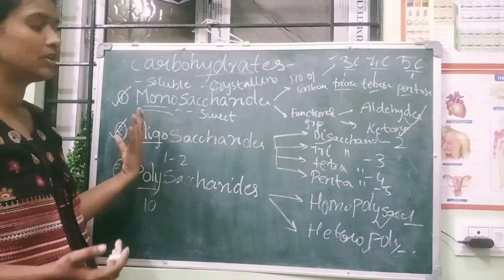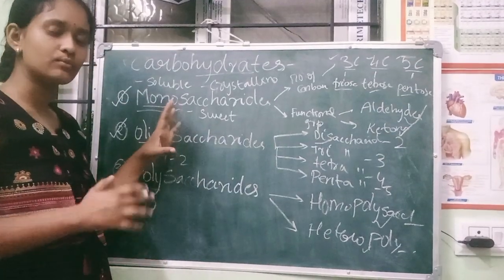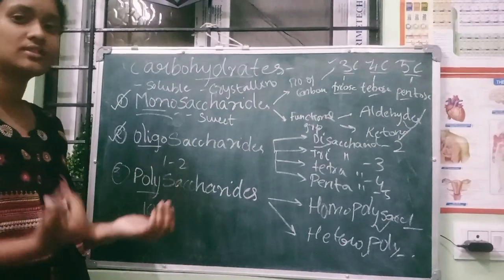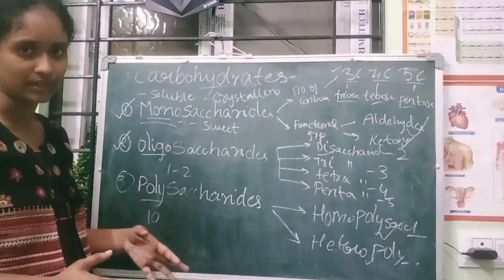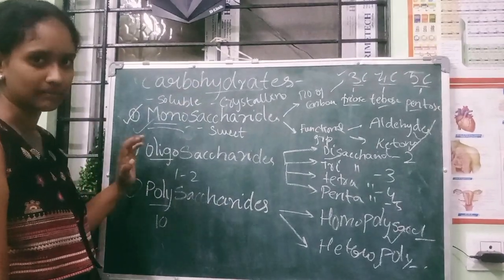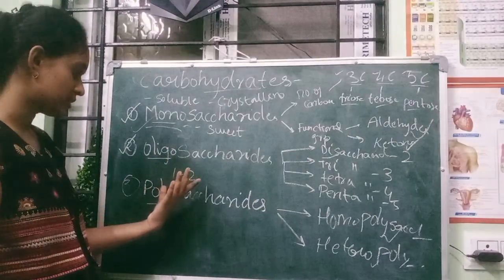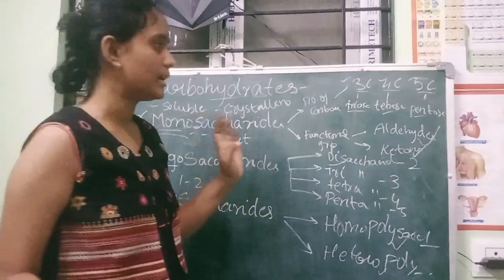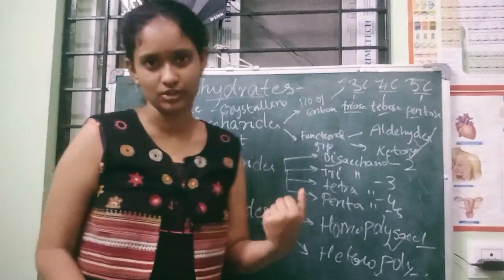So this is about the different types. This is a small introduction about the carbohydrates and types. Now we are going to study everything separately. First is monosaccharides. We are going to complete it, then oligosaccharides, and then polysaccharides. So coming to the first, monosaccharides, we are going to study the number of carbons and its functional group.